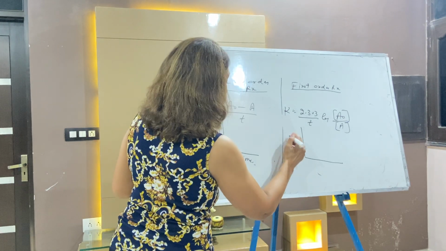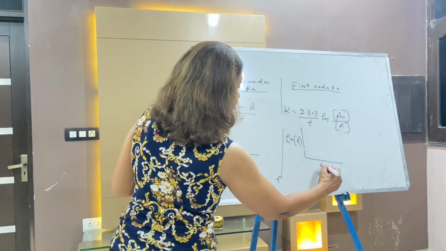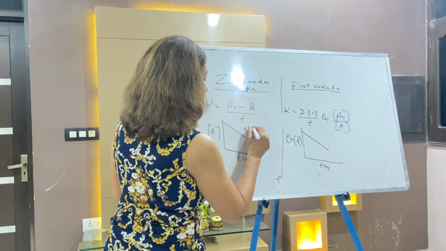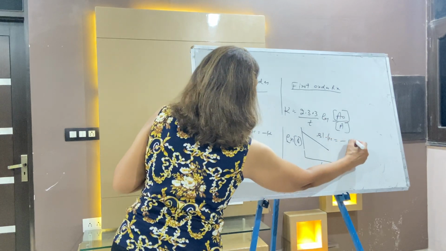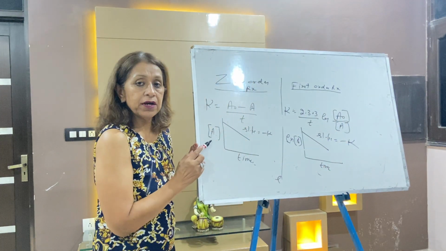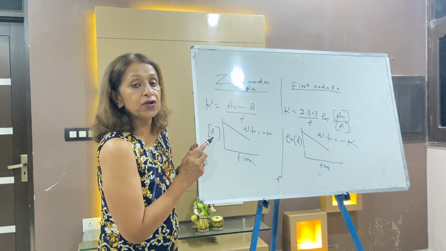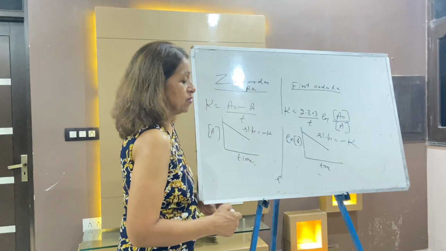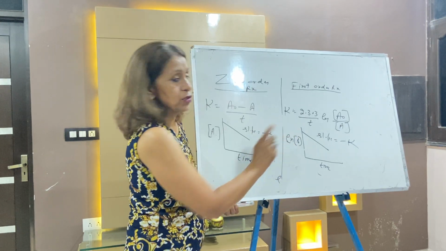Here again concentration, natural logarithm of concentration, and here again time. The graph is like this. Slope is equal to minus K. Here also slope is equal to minus K. So this is zero order. If on the y-axis there is no log term, it is a zero order. But if on the y-axis there is a log term, it is always a first order.